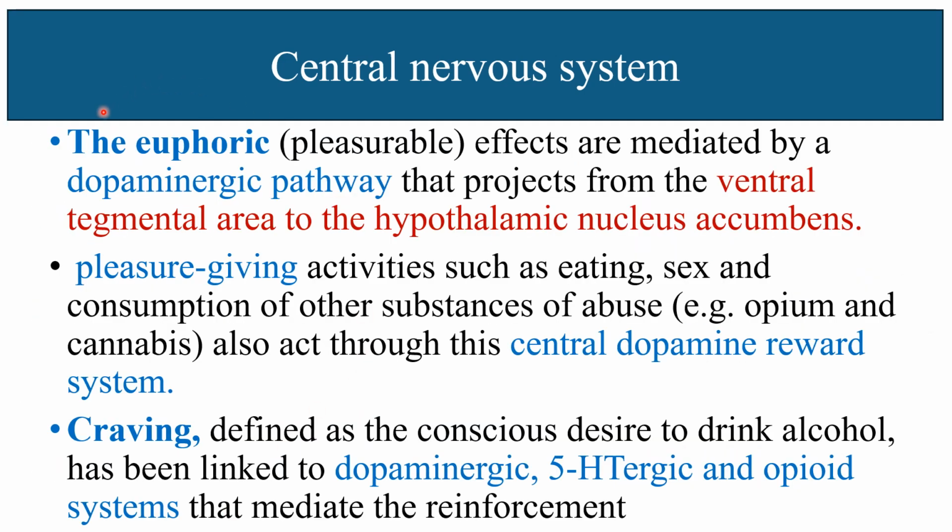Effects like euphoria come from pleasure-giving activities such as eating, sex, and consumption of other substances of abuse like opium and cannabis through the central dopaminergic reward system. Craving, defined as the conscious desire to drink alcohol, has been linked to the dopaminergic, serotonergic, and opioid systems that mediate the reinforcement.